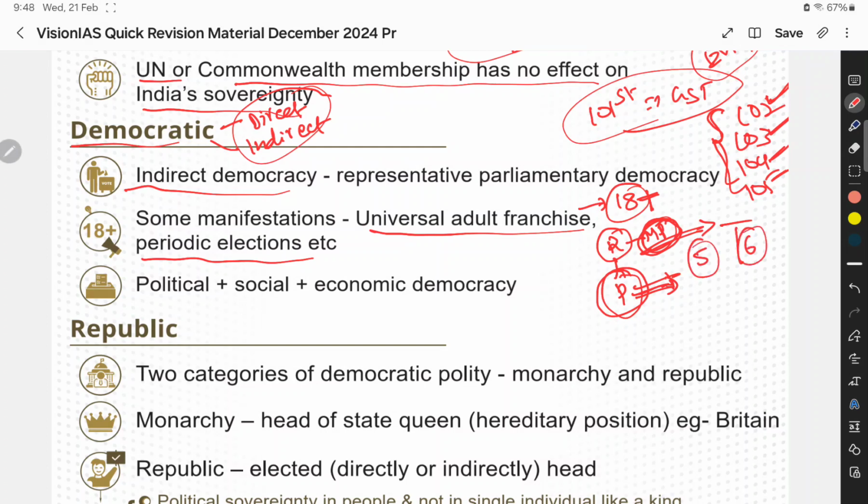Okay, and in Indian democracy, as we already discussed: political, social and economic democracy. Political democracy can be achieved through fundamental rights, and the remaining, social and economic, through the DPSP. Please keep this point in mind. This question is asked in many competitive exams, especially from the prelims point of view.